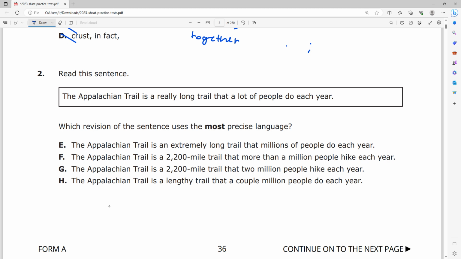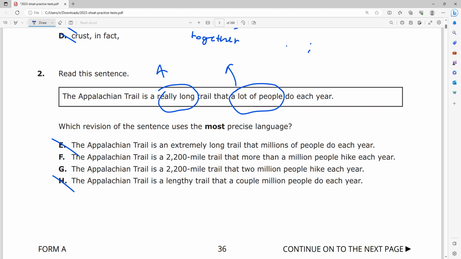If we look at the sentence here, I see some precision issues, right? I don't know what a really long trail is, and I don't know what a lot of people do each year, right? I don't know how many. A lot doesn't tell me how many specifically, and really long doesn't tell me how long specifically, right? So if I look at my choices, I can eliminate E and H, because they don't use my number rule.